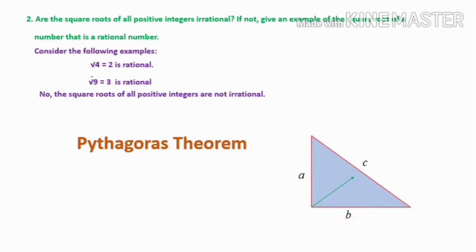Once again, Pythagoras theorem says the square of the hypotenuse. Here the side opposite the 90 degree angle is the hypotenuse, so I have marked it as C. Square of hypotenuse, that is C square, is equal to the sum of the squares of the other two sides, that is A square plus B square. So that is the Pythagoras theorem statement. You have to make this concept very clear, because for the next 2-3 questions we have to use this concept. Hope it is clear.